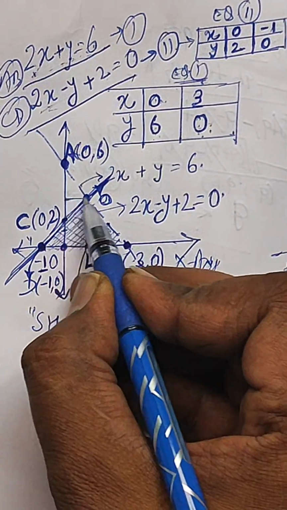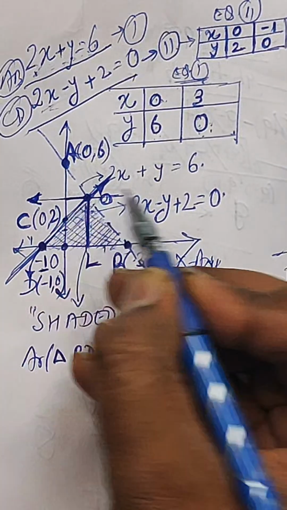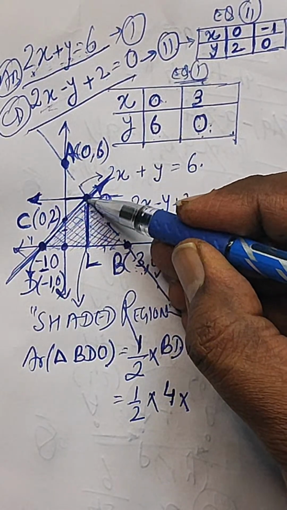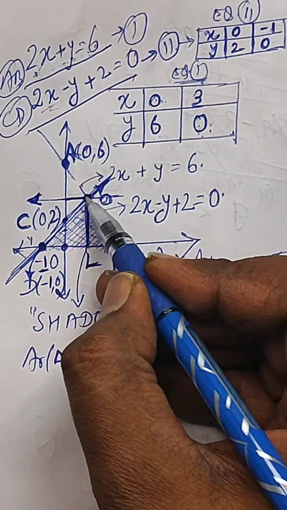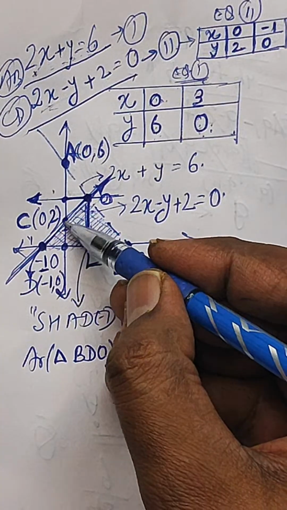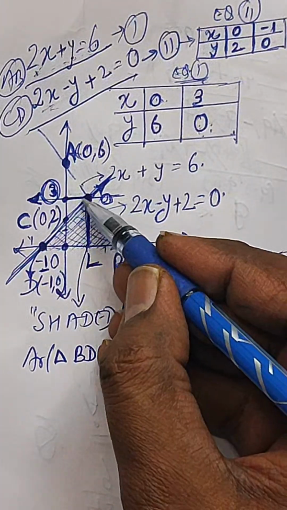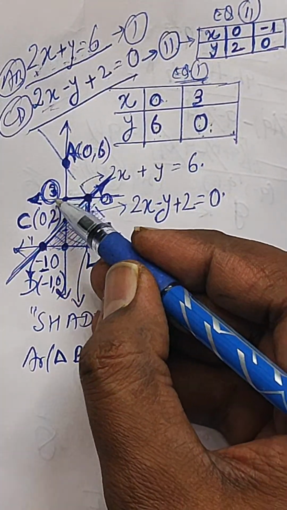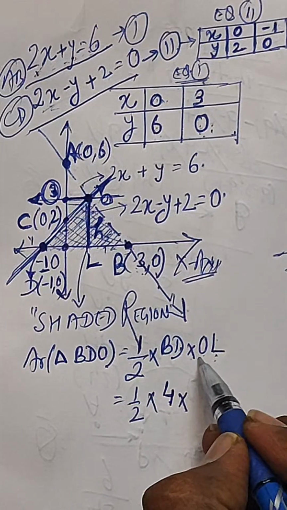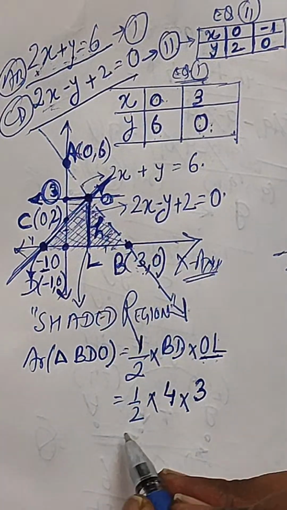So you can see here, this is the point of intersection. When you plot on the graph, you can see the coordinate of this point on the y-axis. Let us say if this is 0, 1, 2, 3, let us say this is 3. I do not know it exactly, but on the graph you can see wherever it is striking the y-axis, use that coordinate. This will be the height of this triangle, the length of OL, which we have assumed 3. As per the graph, you just take it and solve it.